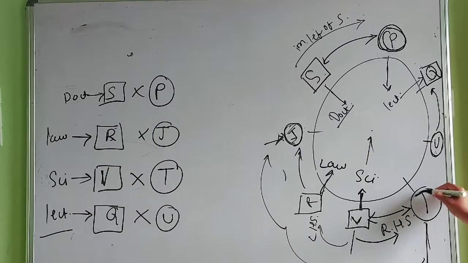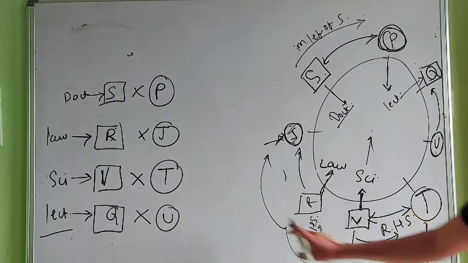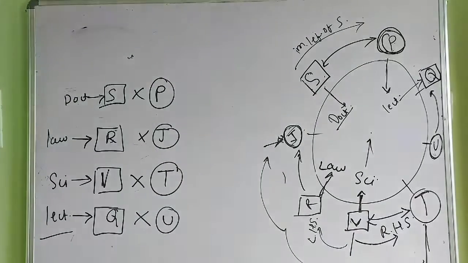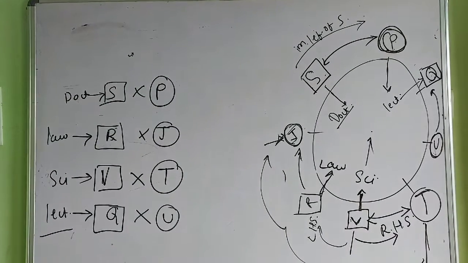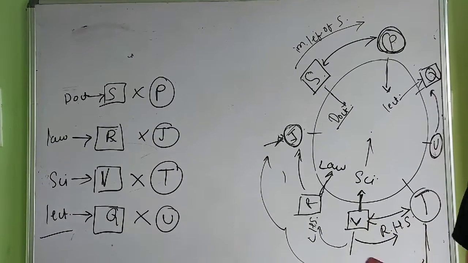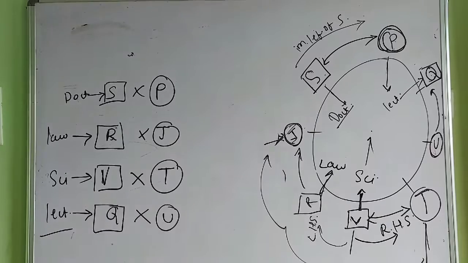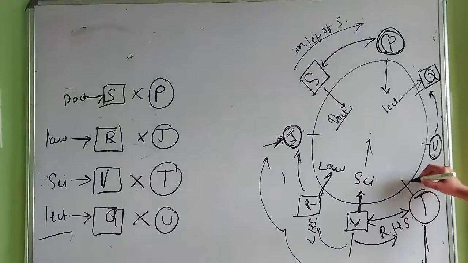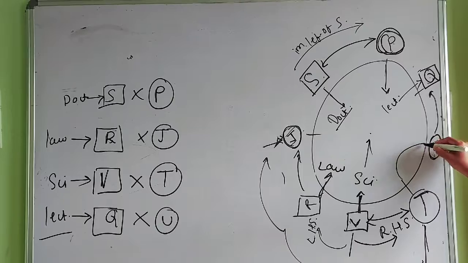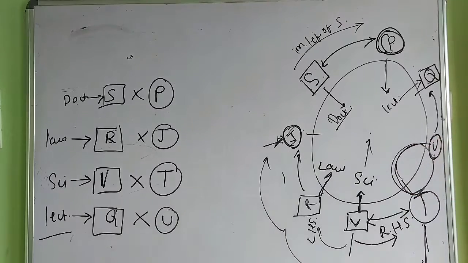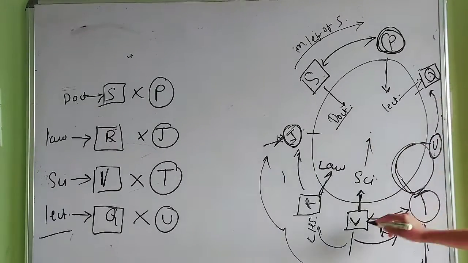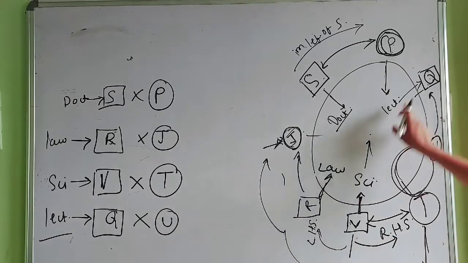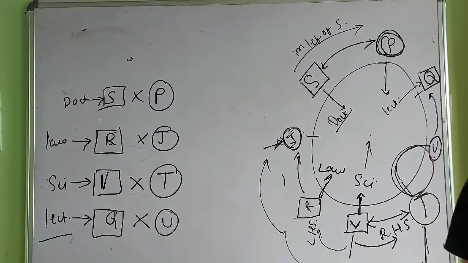Okay, next one, T is the wife of. Here we have seen that T is the wife of V. Okay, the last one, the wives of which two husbands are immediate neighbors? Now, which two females are immediate neighbors? U and T. Okay, so whose wives are they? V and Q. So we can say that the wives of V and Q are the immediate neighbors.